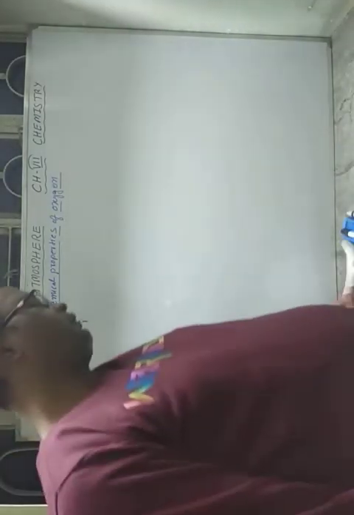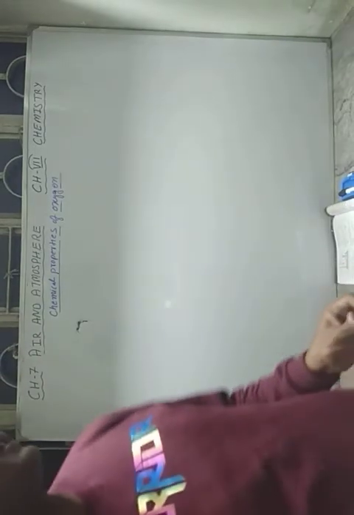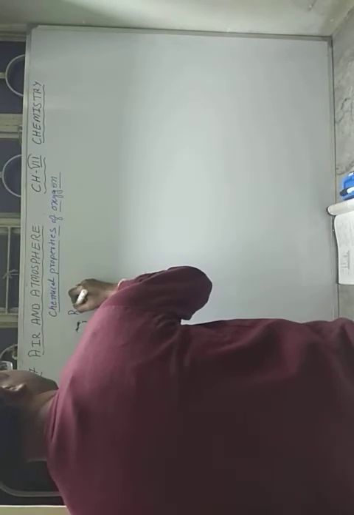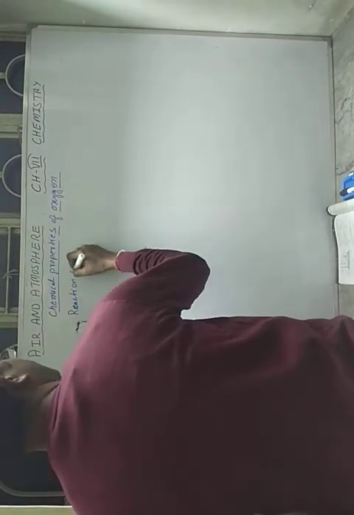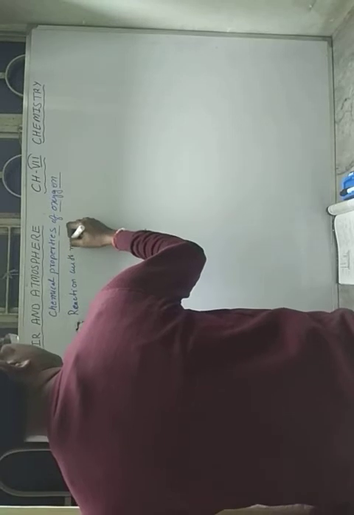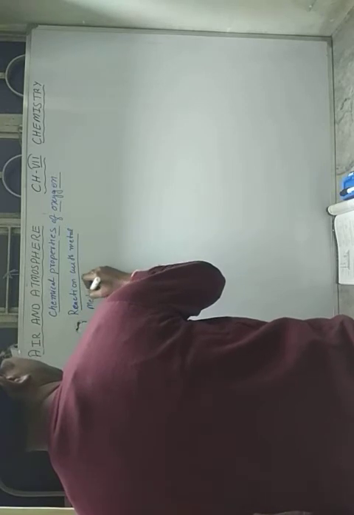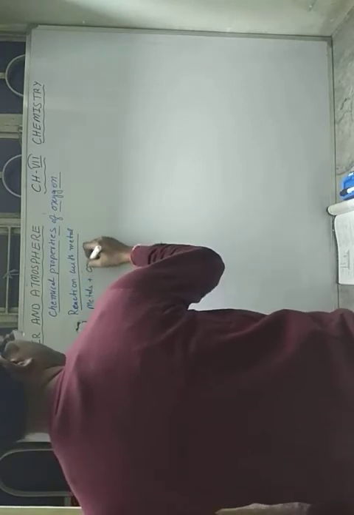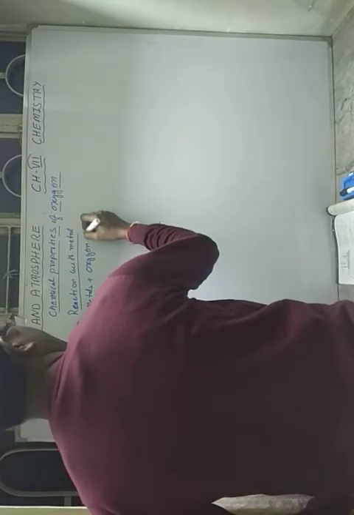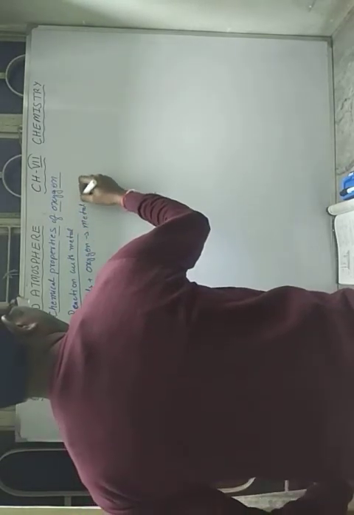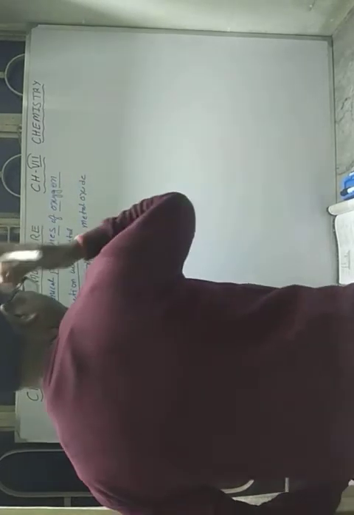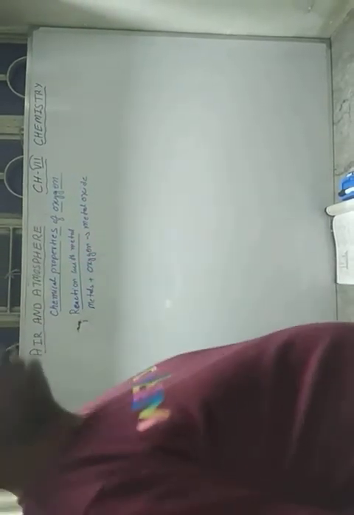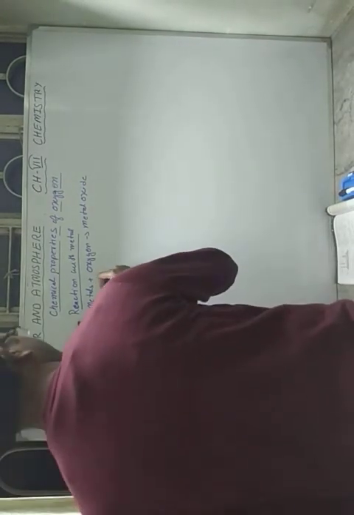First of all, the reaction of oxygen with metals. As you know, metals react slowly or fast with oxygen. So when metal plus oxygen reacts, it gives metal oxide, and always remember that metal oxides are always basic in nature.